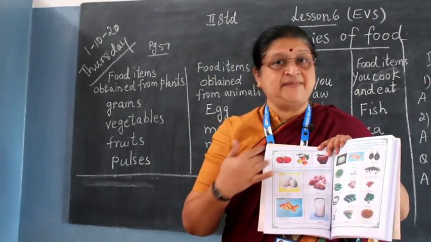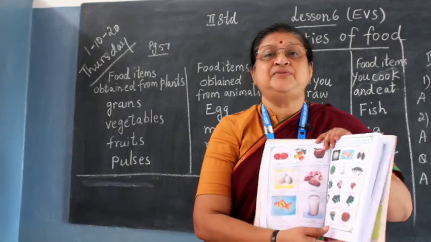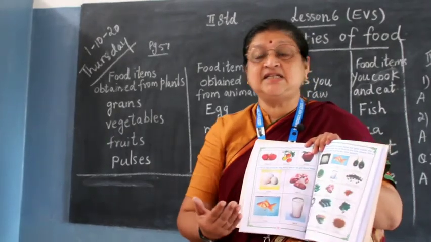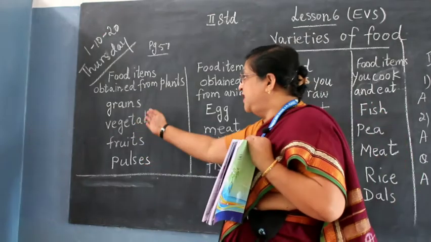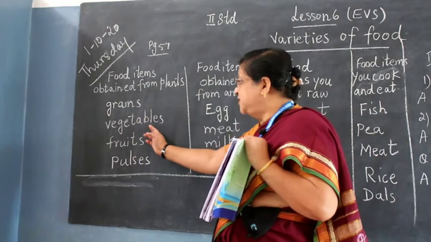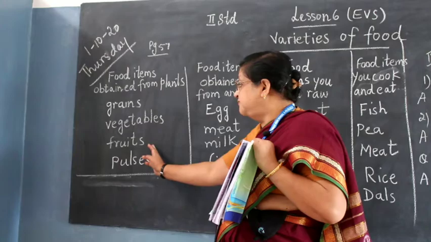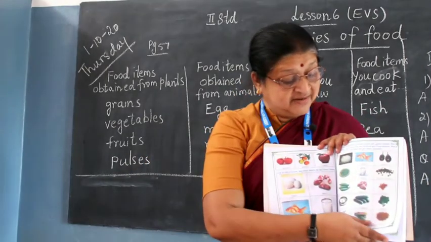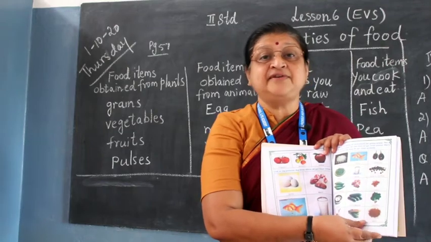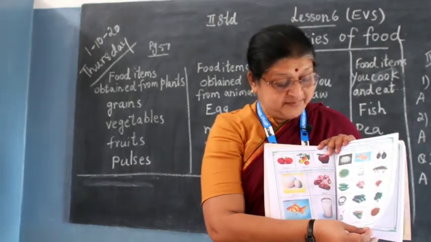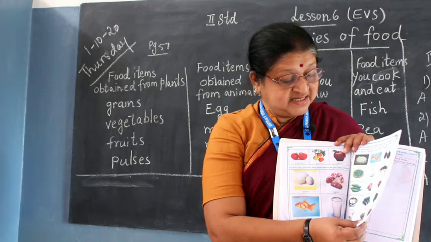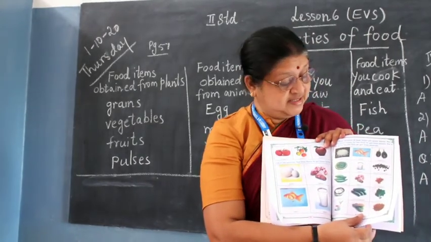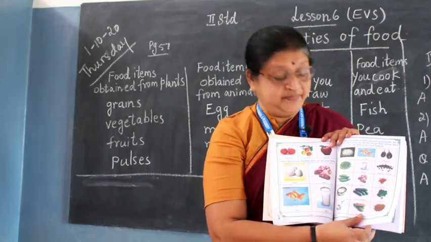You have studied the plants, isn't it, which we use as food. We have pulses, grains, vegetables, and fruits. So all these are obtained from plants, and you have the pictures in your textbook on page number 56. So children, please do this reading at home.